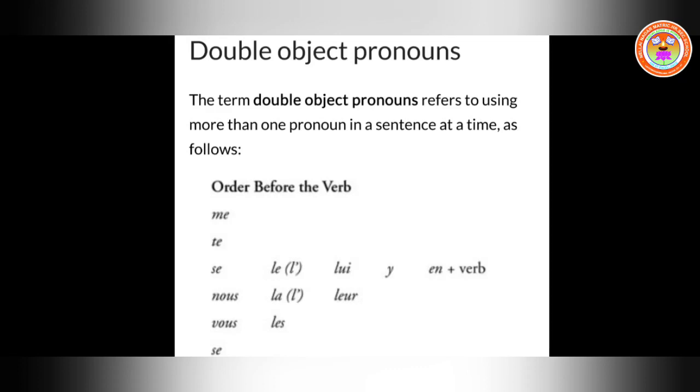Now you can see the first ones: me, te, se, nous, vous, se. These are reflexive pronouns that should be placed before. This is all before the verb. Okay, if you are replacing one or two pronouns, this is the placement.